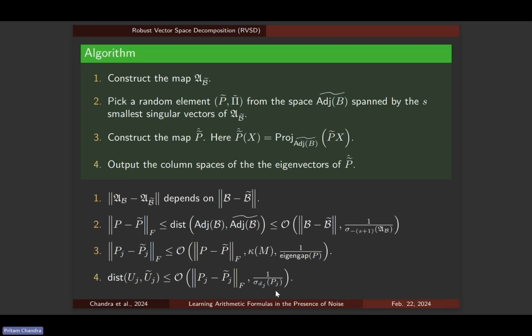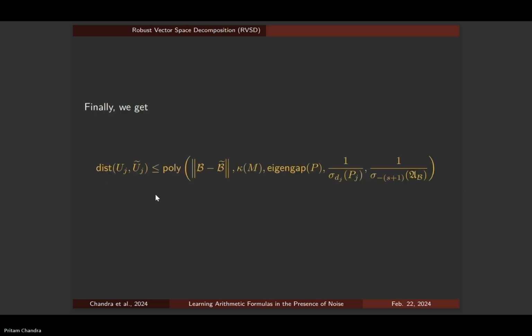And even that we can bound by our column space perturbation theorems. So finally, using all this, we recover a uj tilde, which is close to the original space uj, and this closeness is given by these quantities. So there is the error in the input, and there is the condition number of m. So this quantity depends on the angles between the component subspaces, and of course, the random element that we pick, the eigengap of that random member of the adjoint algebra comes into play here, and we have some inverse dependency on some relevant singular values.